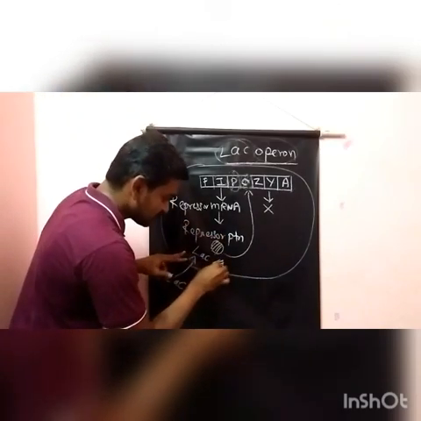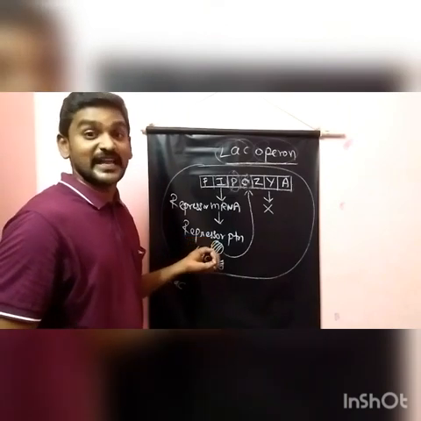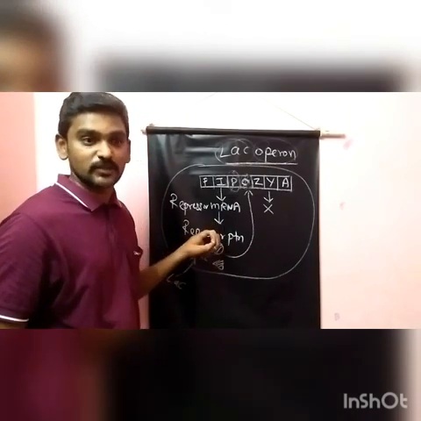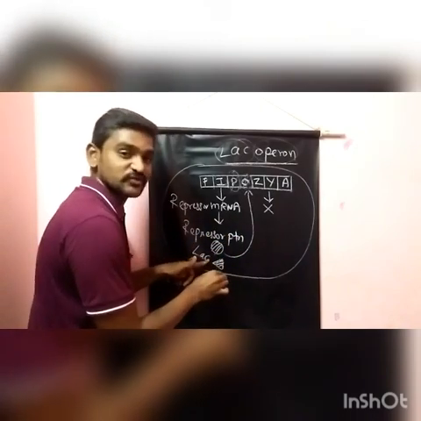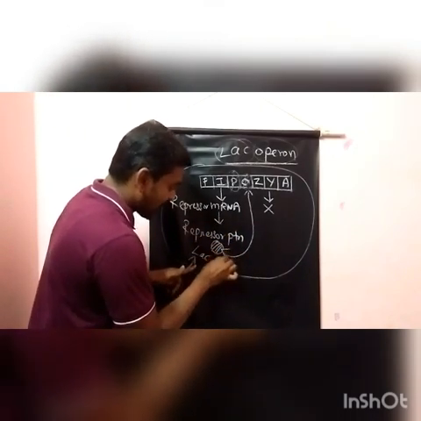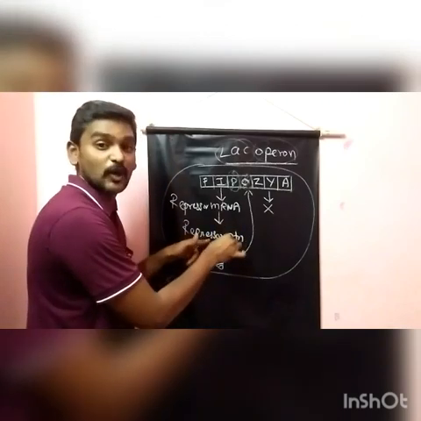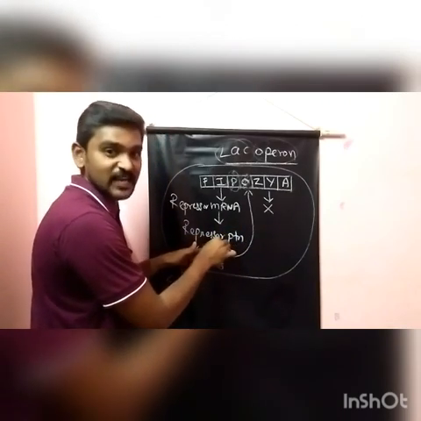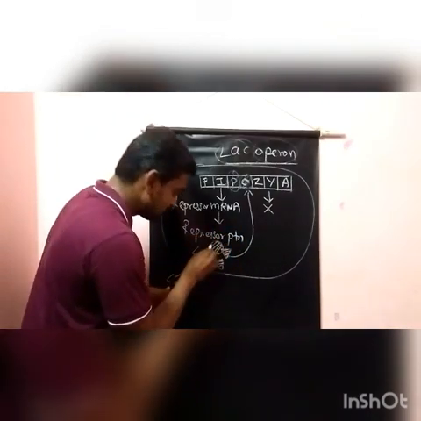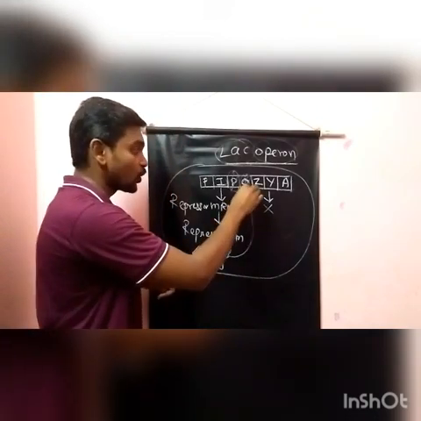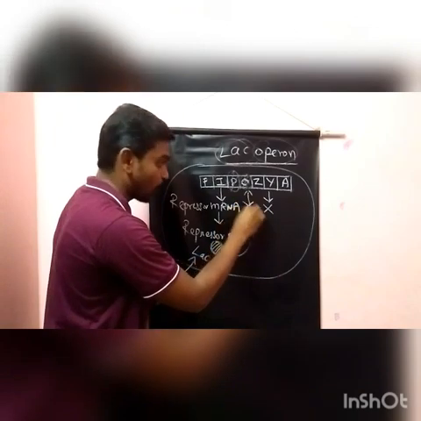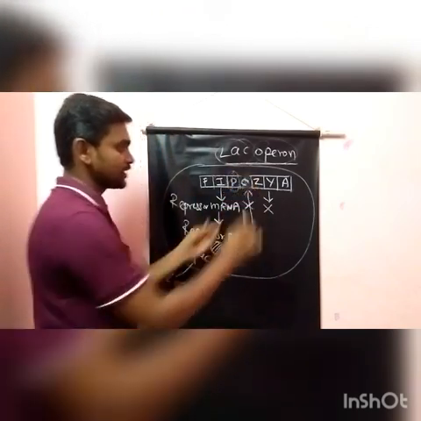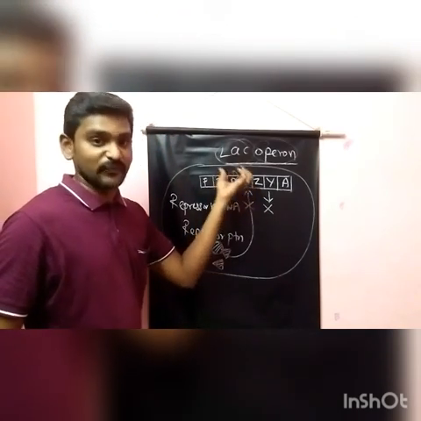So this lactose acts as an inducer molecule. Inducer means to stimulate or induce. So what will this lactose do? It will go and bind with this repressor protein. When it binds here, what will happen? This repressor protein cannot go and bind to the operator region. So this will be blocked here. So now this operator will be free.